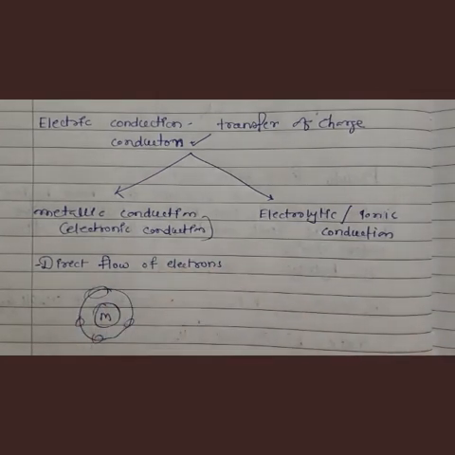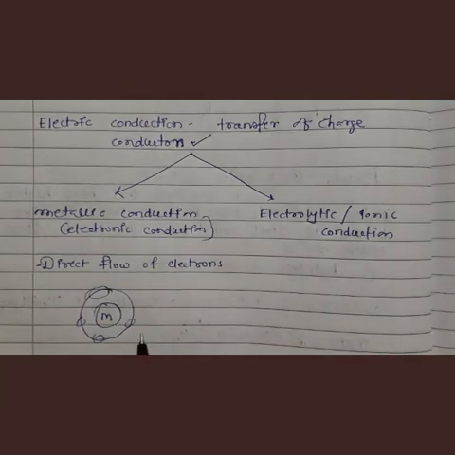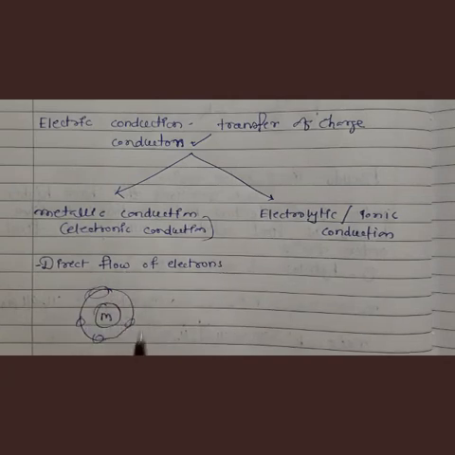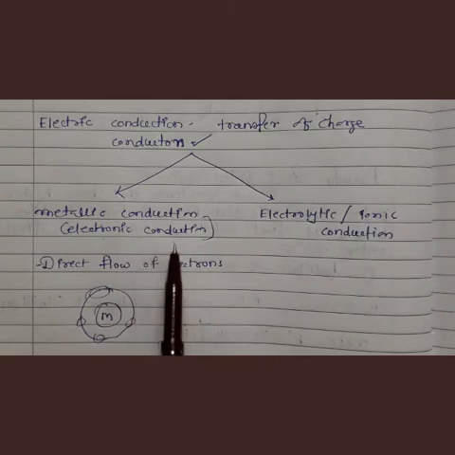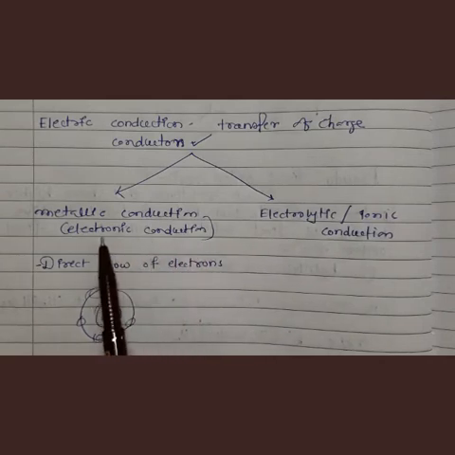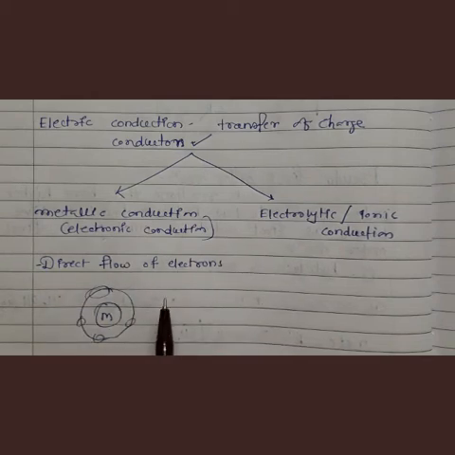These free electrons form the conduction band, and this conduction band is free to move, and when we apply electrical potential, these electrons conduct the electricity. In this way, electronic conduction takes place. So in electronic conduction, electrons are directly involved. Direct flow of electron is there.